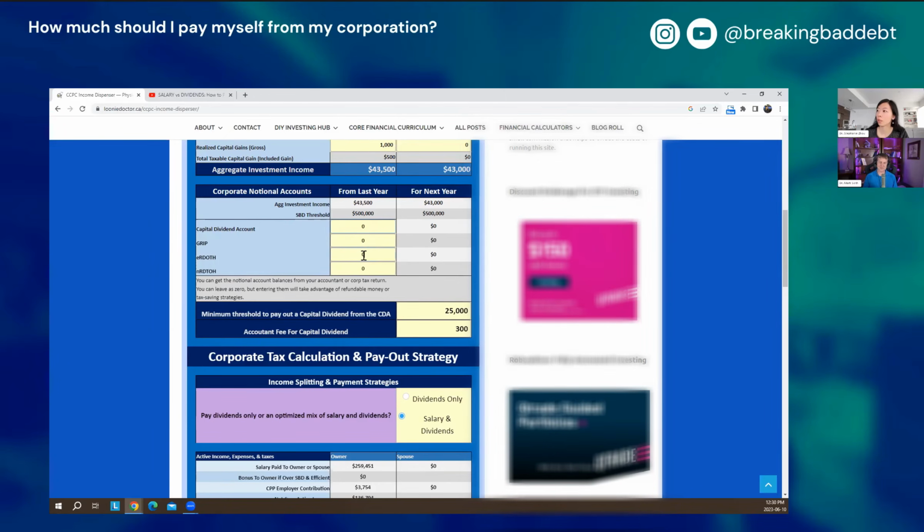Right. So let's say if I just put in some random number in there, it will kind of remind you to move it out in the next year, right?